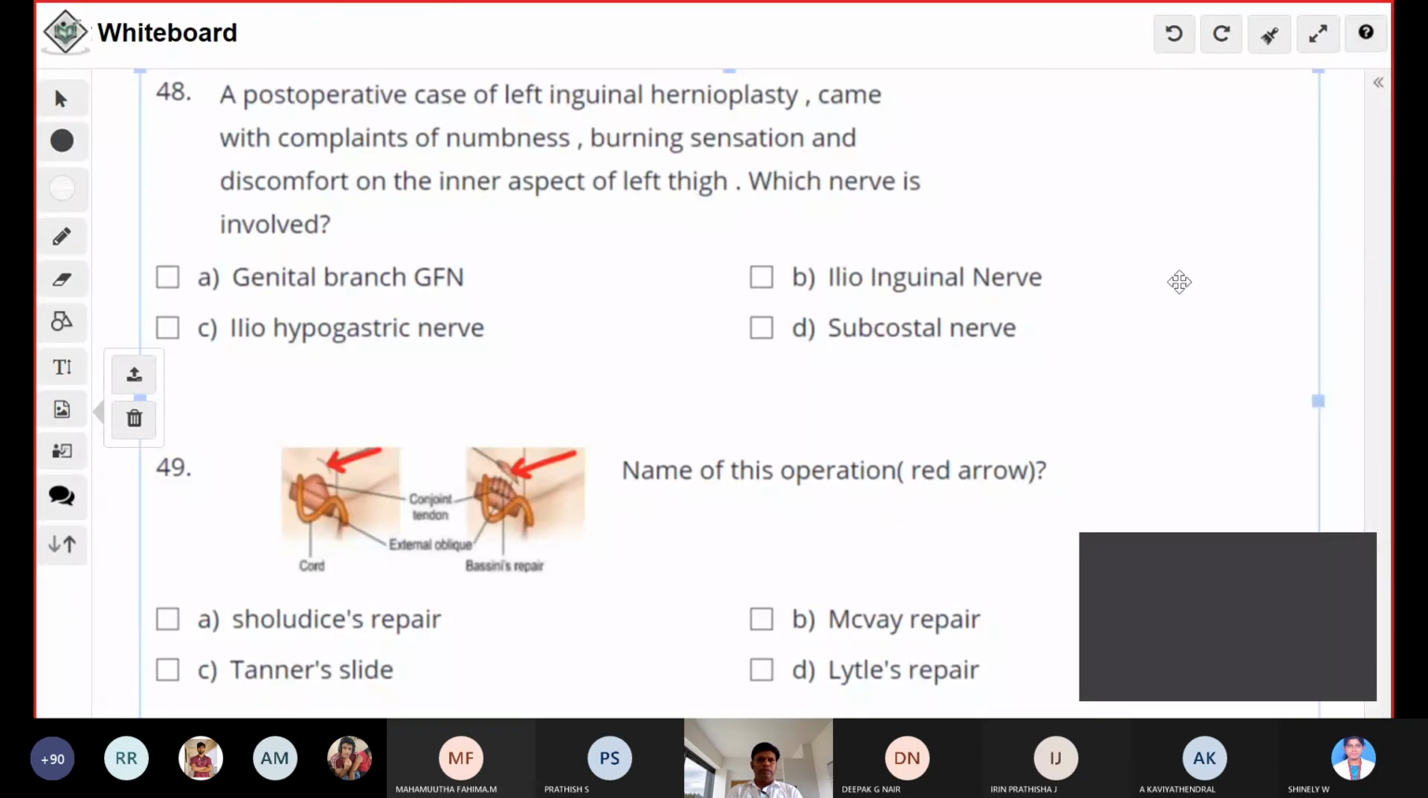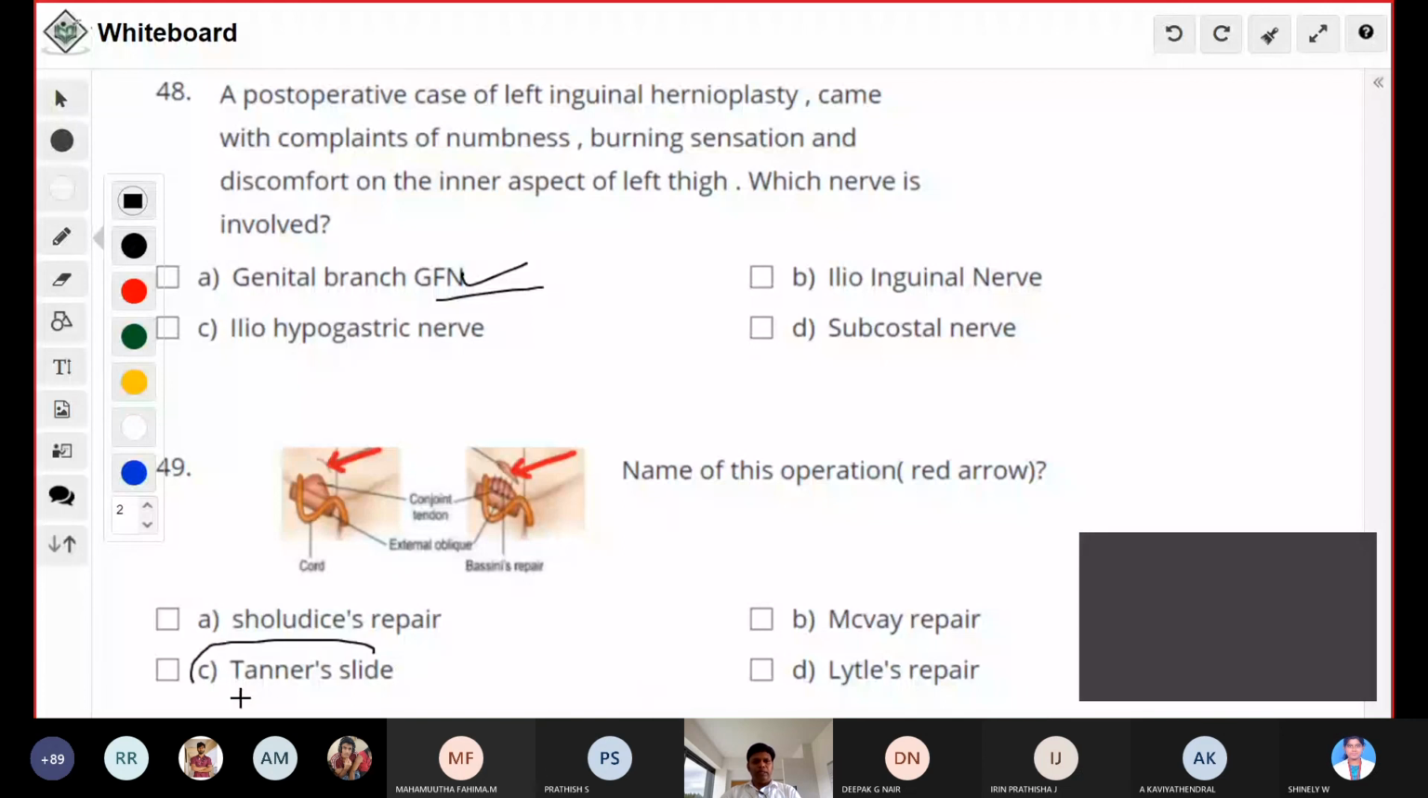Okay, so what is the answer for this question? Post-operative case of left inguinal hernioplasty, numbness, burning sensation, discomfort on the inner aspect of the left thigh. The ideal answer is the genital branch of GFN. Okay, so the answer for this question is GFN. What is the name of this operation? You are seeing something? Tanner slide. Yeah, it is called Tanner slide.